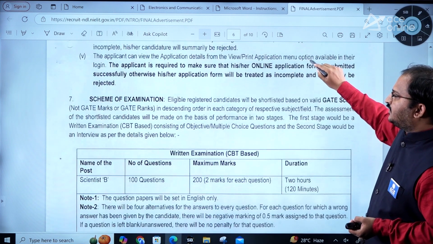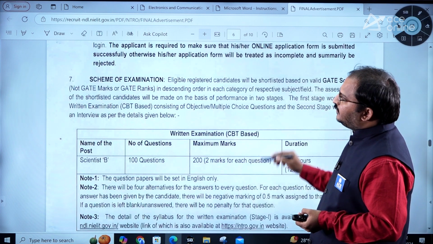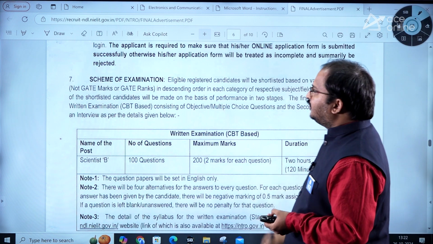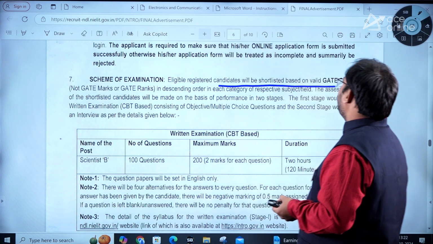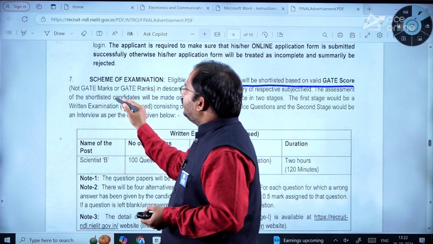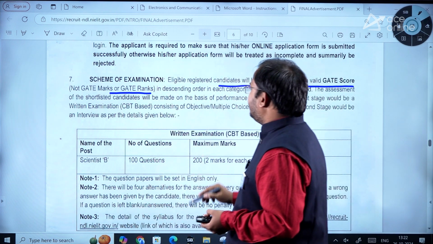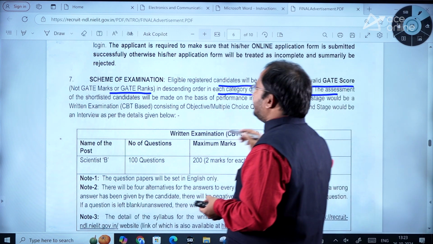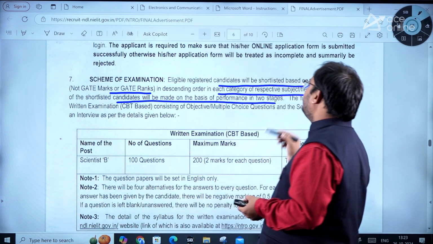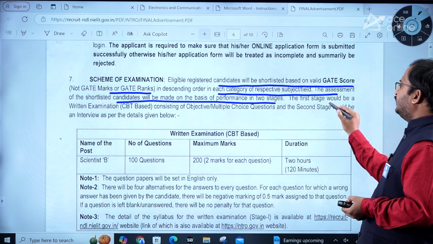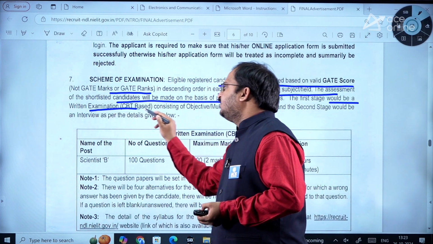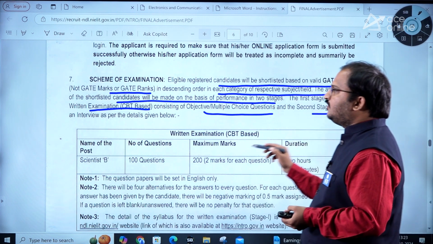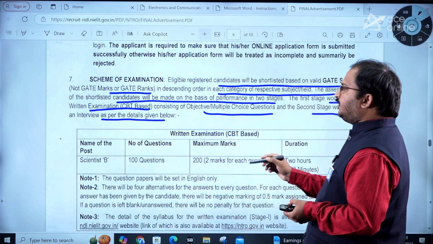Now the important thing is the scheme of examination, dear students. Even though you are GATE qualified, you need to write this exam. Eligible registered candidates will be shortlisted based on GATE score, not GATE marks or GATE ranks, in descending order in each category of respective subject or field. The assessment of the shortlisted candidates will be made on the basis of performance in two stages. The first stage would be a written examination, which is a computer based test consisting of objective multiple choice questions, and the second stage will be an interview, as per the details given below.